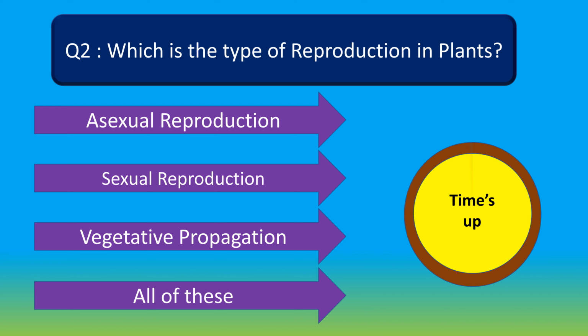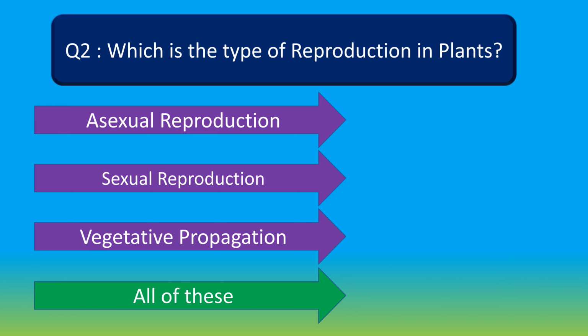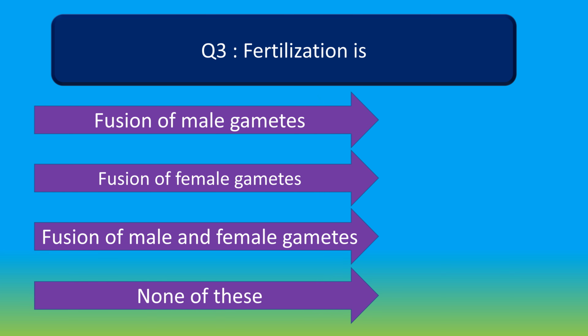Your time is up. And the right answer is all of these. The type of reproduction in plants are asexual reproduction, sexual reproduction and vegetative propagation. Moving to question number 3.